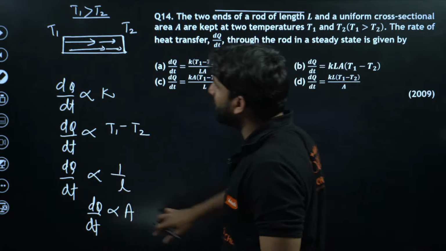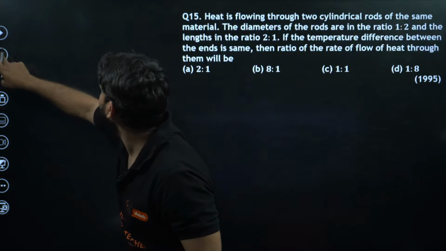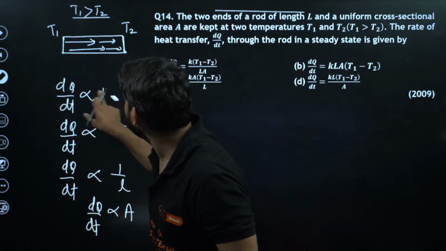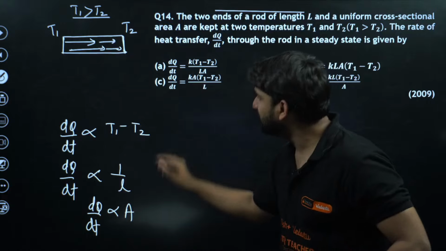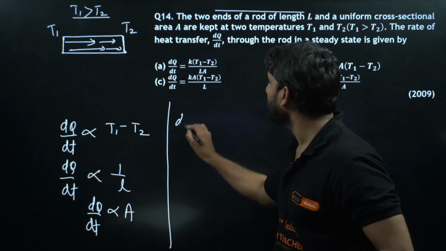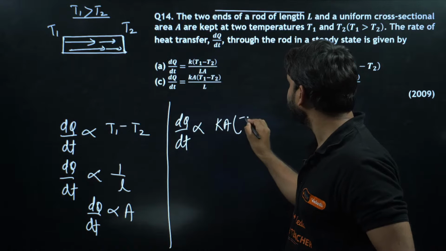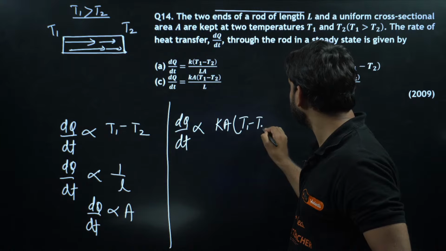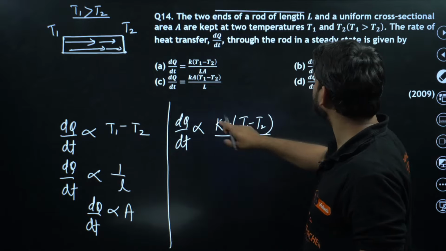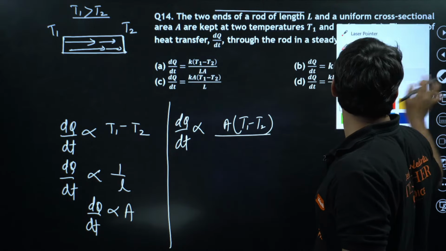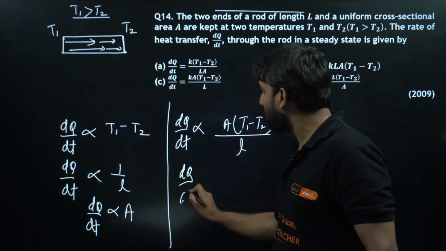Now if you combine all these, what happens? dQ by dt is proportional to K into A into T1 minus T2, and this is L. Now to remove the proportional sign, we always require a constant.